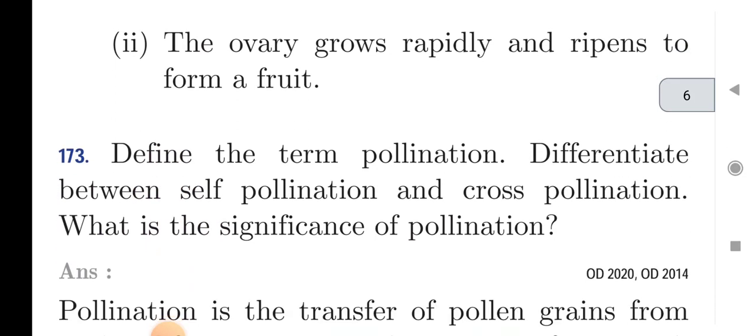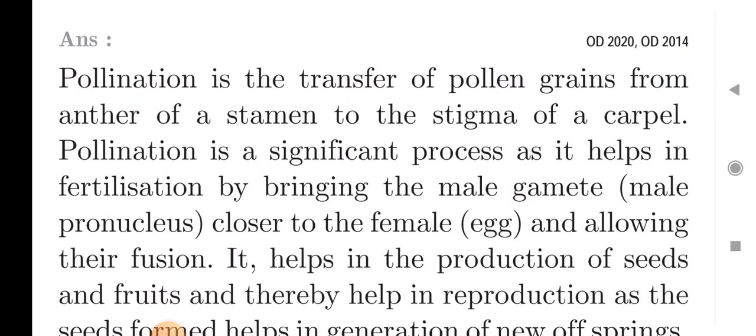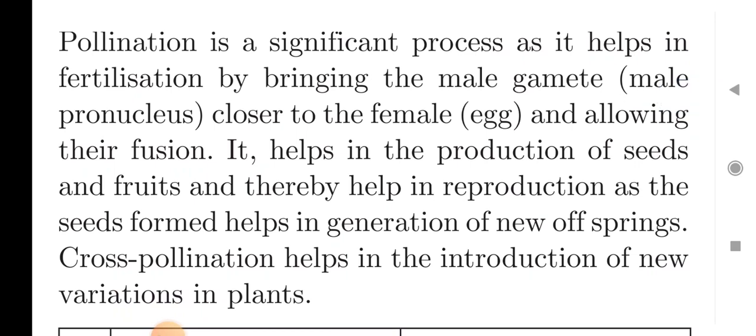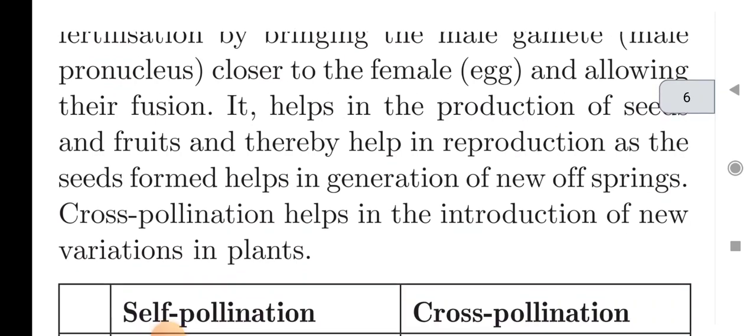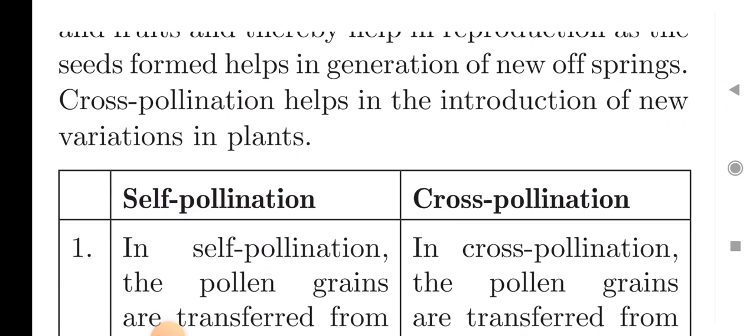Next question, define the term pollination, differentiate between self-pollination and cross-pollination, and state the significance of pollination. Pollination is the transfer of pollen grains from the anther of the stamen to the stigma of a carpel. Carpel is the female part. Pollination is significant because it helps in fertilization by bringing the male gamete closer to the female and allowing their fusion. It helps in the production of seeds and fruits, and thereby helps in reproduction, as the seed formed helps in the generation of new offspring.